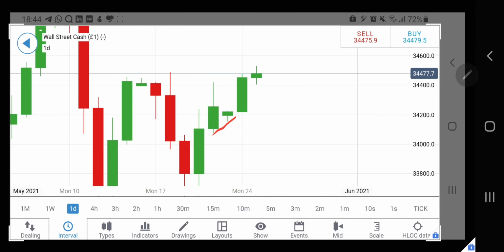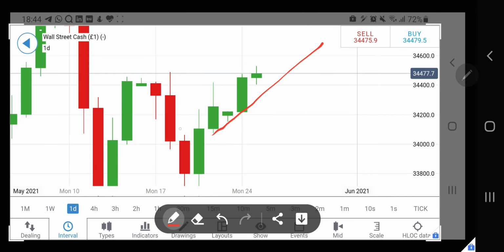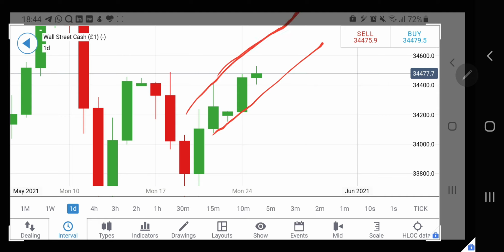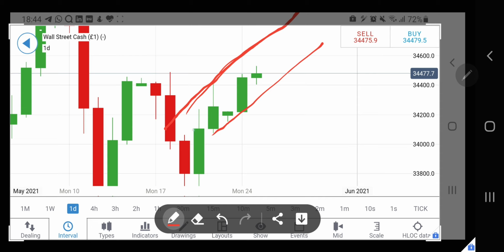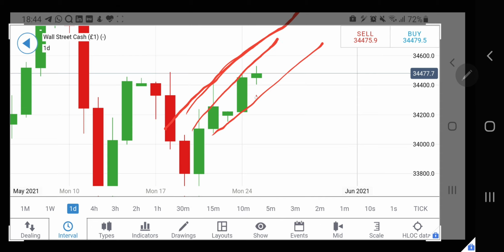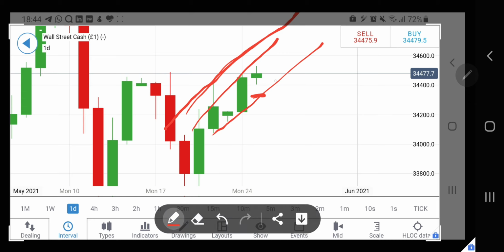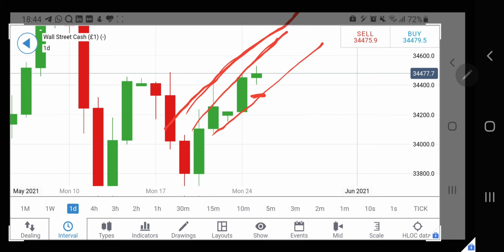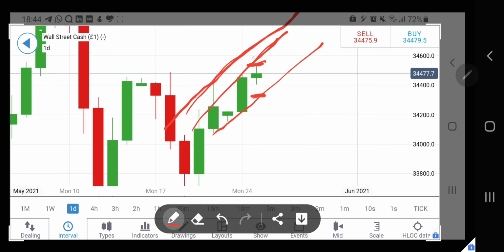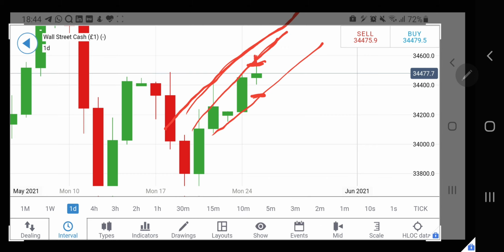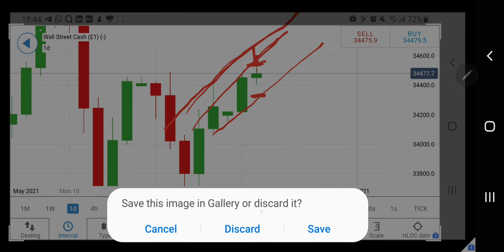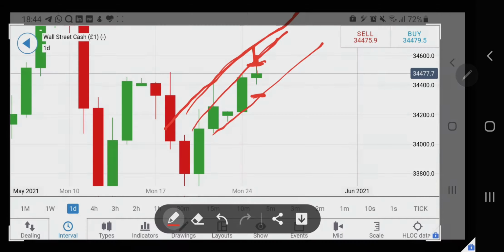However, let's have a look. See, it can continue in the bullish channel. Even if it drops today, it can continue to be in the bullish channel. In fact, if it drops till 34,300 today, it will continue to remain in the bullish channel for the week, and that is why let's see if it breaks 34,500. Breaking 34,500 will give us a target of around 34,580, 34,600 levels, and beyond that we will head towards 34,700 levels. So I will be watchful here. If it breaks 34,500, then mostly 34,580 and 34,700 are going to be the levels I will be watchful of.